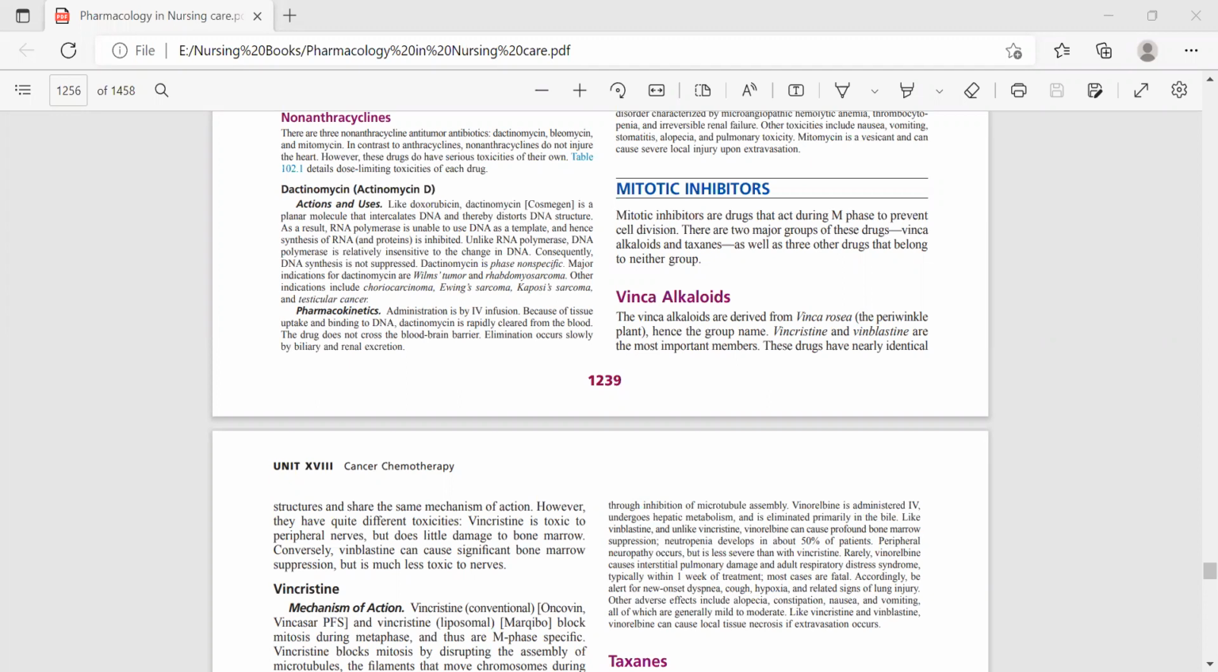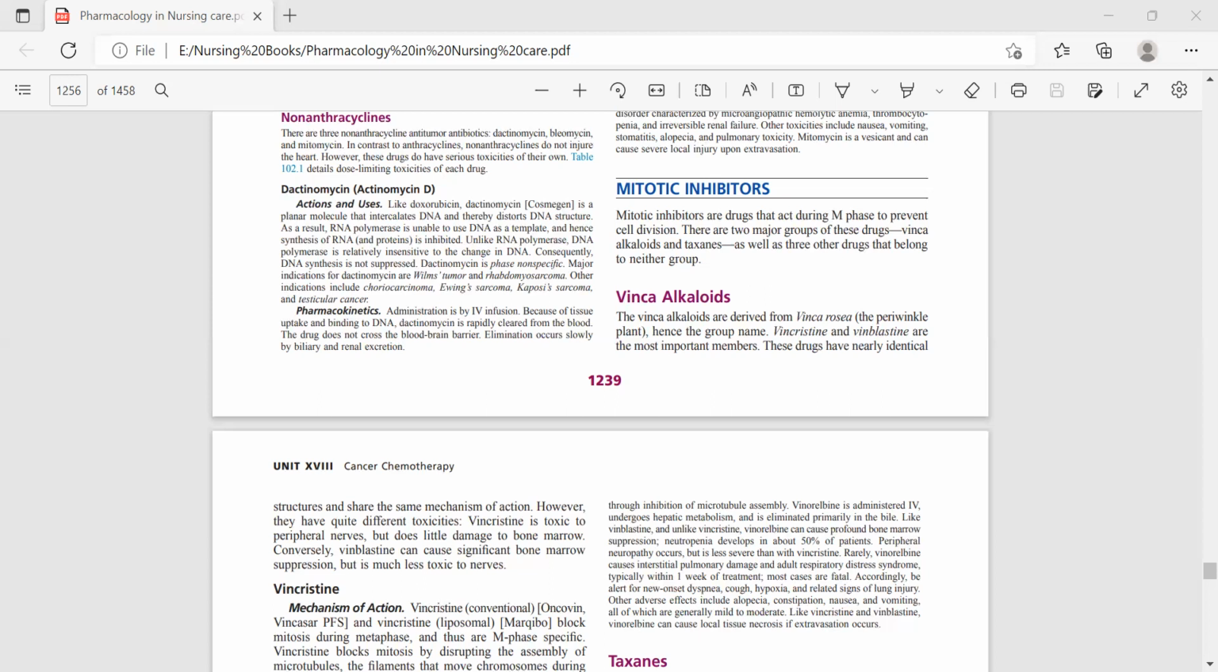The vinca alkaloids originate from a plant source, so they are also called plant alkaloids. These vinca alkaloids are derived from Vinca rosea, the periwinkle plant. The drugs included are vincristine and vinblastine, and these are the most important members, as these drugs have nearly identical structure and share the same mechanism of action.